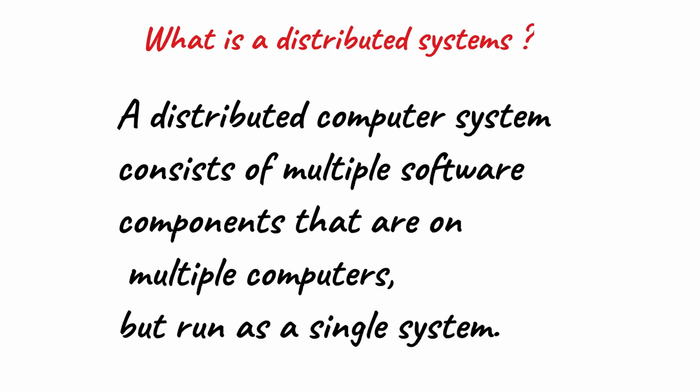What is a distributed system? A distributed computer system is nothing but a collection of multiple computer systems together. To a user, it seems like a single integrated system, but internally those are multiple computer systems which are running multiple softwares and coordinating with each other.